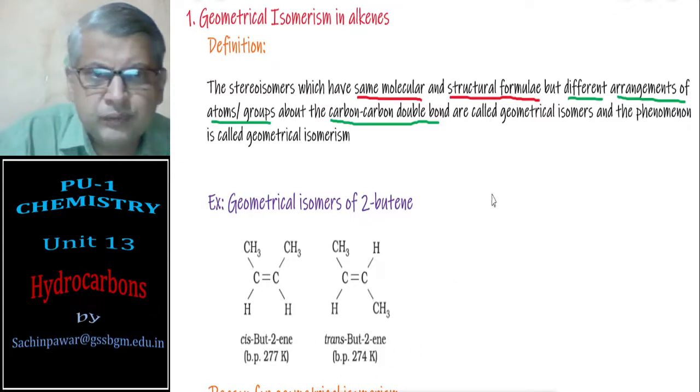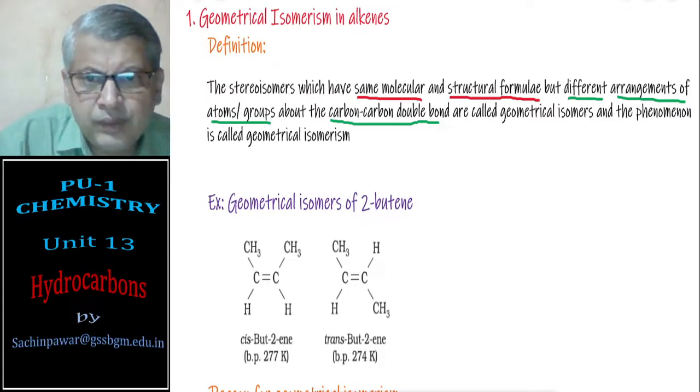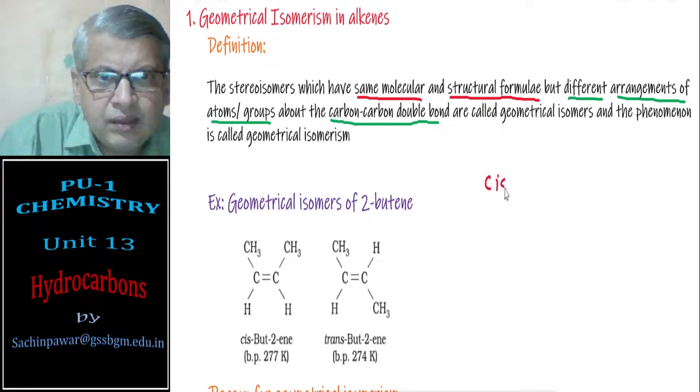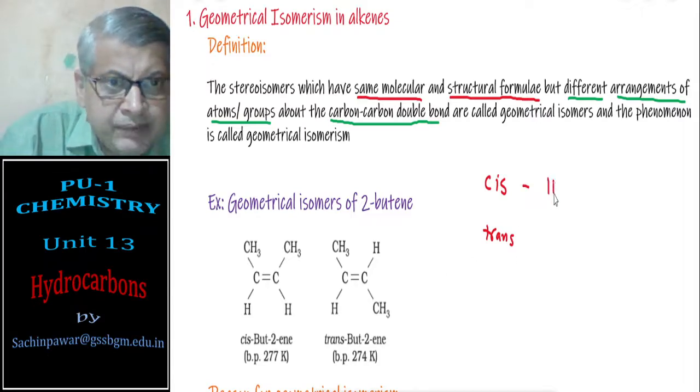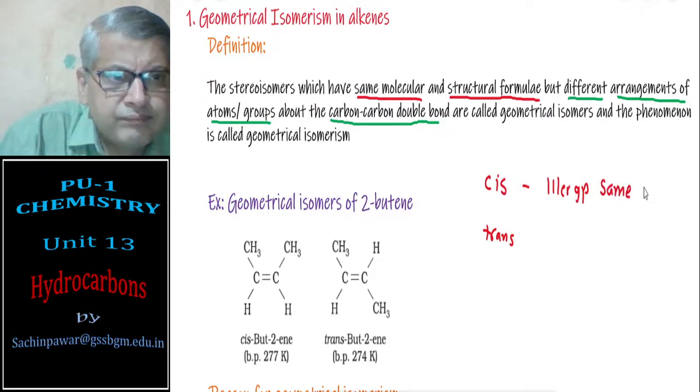One is called the cis isomer, another is called the trans isomer. Cis isomer is the one where similar groups are on the same side of the double bond.